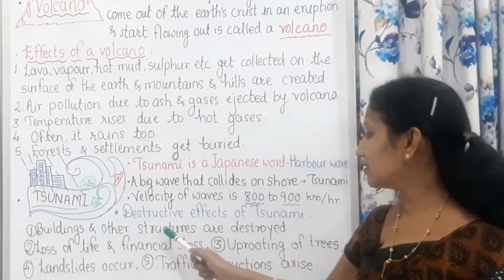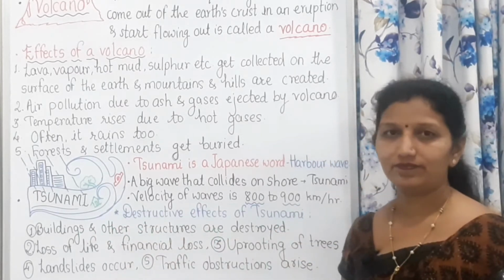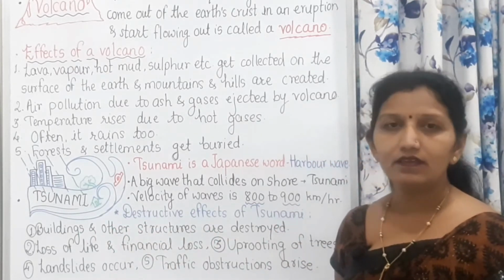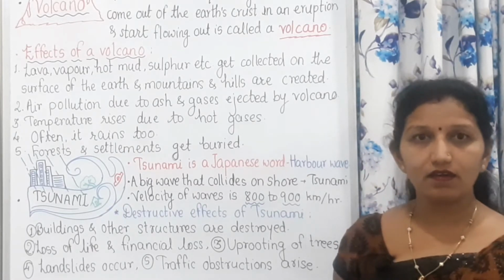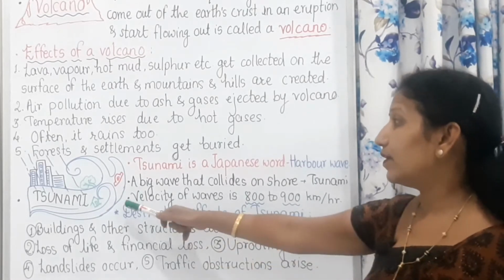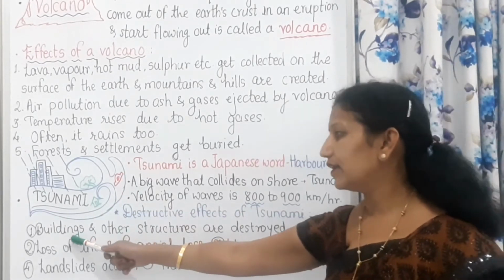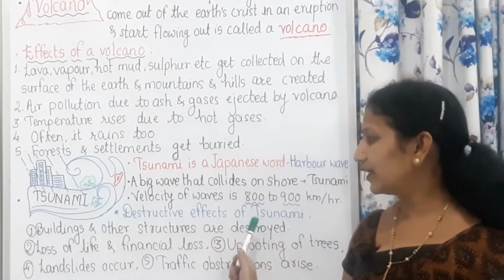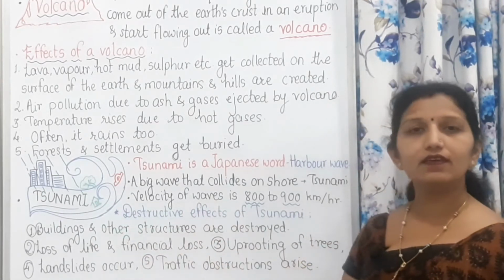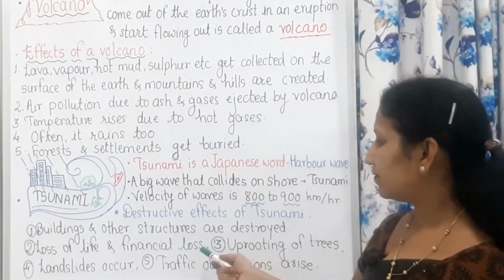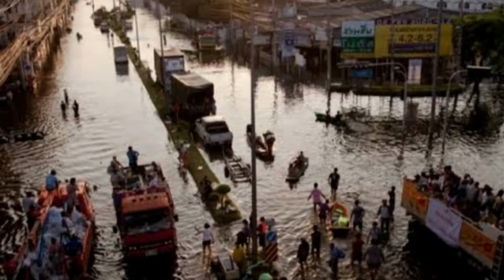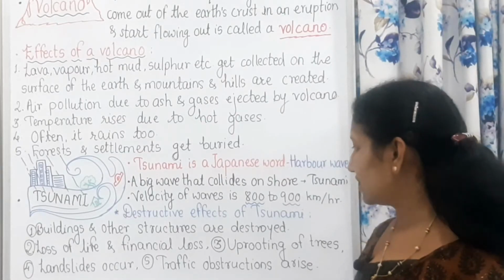Buildings and other structures are destroyed. As we have seen, the force, the speed, the tremendous rise of these waves destroys the buildings as well as other structures. Then, loss of life and financial loss. This occurs in every disaster. Financial as well as life loss is there in every disaster.